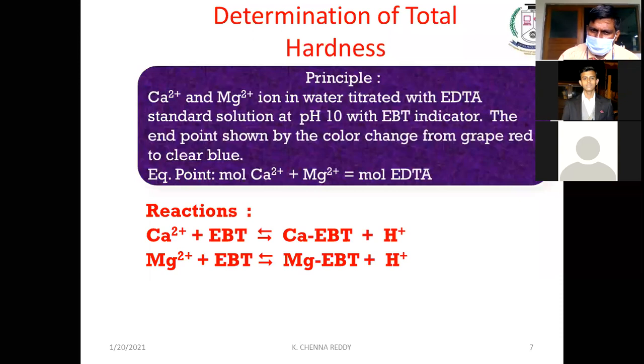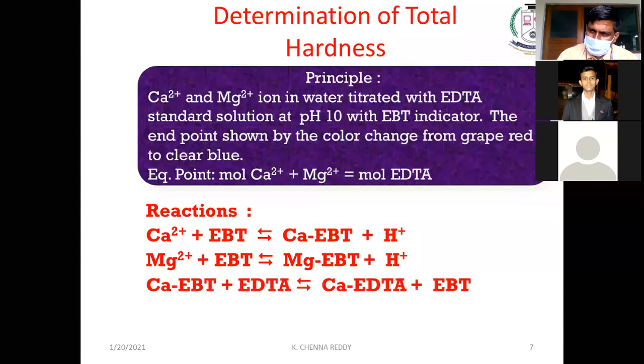Based on these reactions, we are treating the calcium magnesium with EBT. EBT is Eriochrome Black T. This is a dye molecule. This dye molecule will form a complex with calcium and magnesium, but it is an unstable complex. If you react this calcium or magnesium EBT with EDTA, what will happen?